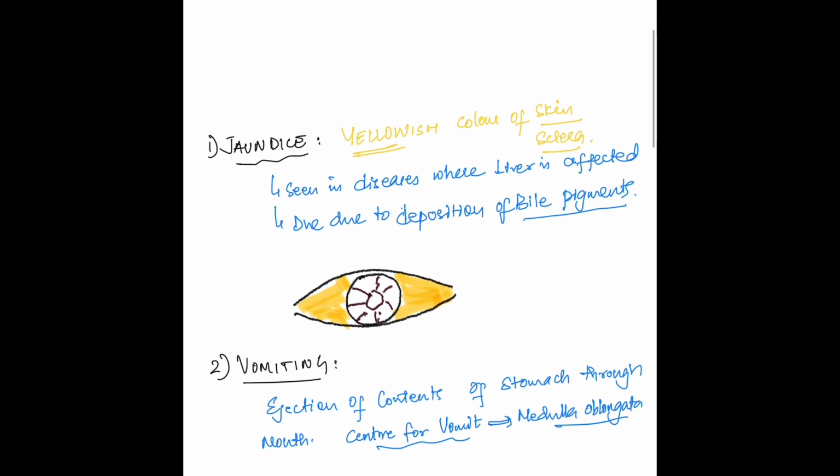Jaundice is yellowish discoloration of skin and sclera. It is seen in conditions where the liver is affected. There is deposition of bile pigments in the skin and sclera in jaundice. The diagram shows that the white sclera of the eye appears yellow in jaundice.